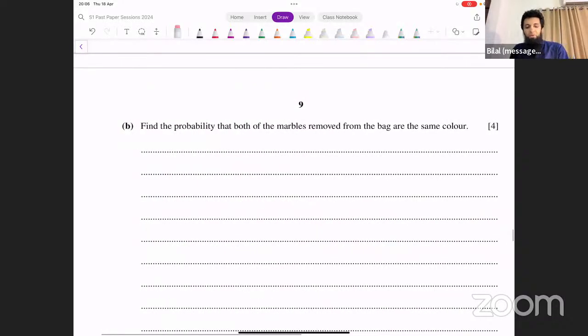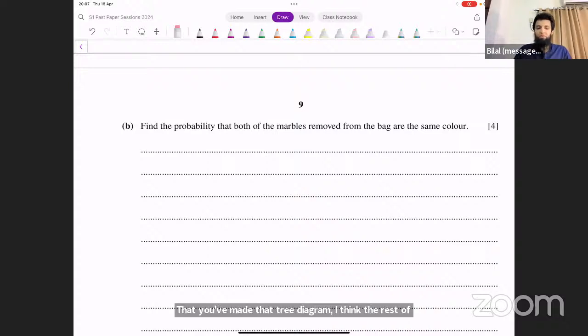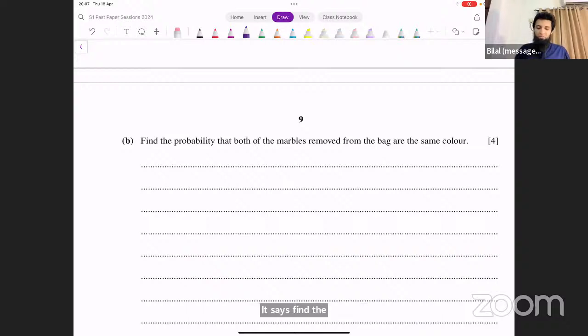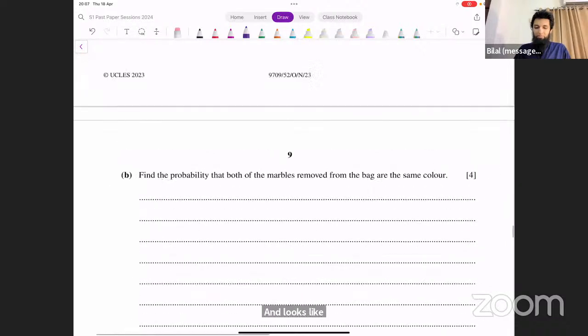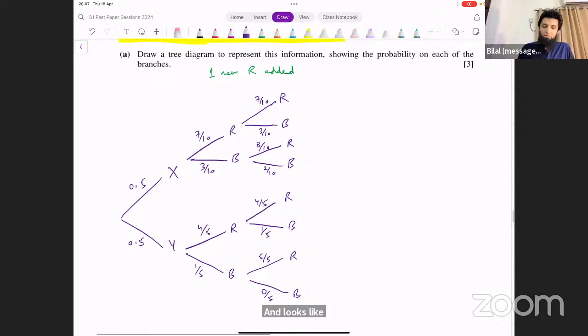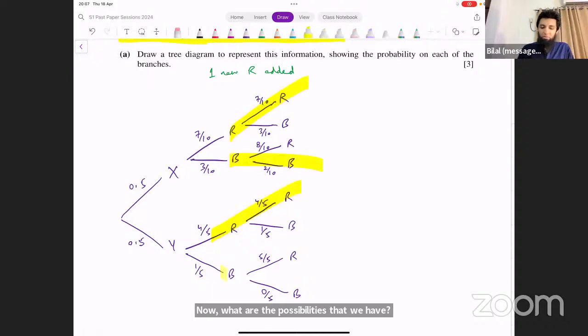Now it says, find the probability that both of the marbles removed from the bag are the same color. Okay, now that you've made that tree diagram, I think the rest of it is not going to be very difficult because the rest is going to be a standard probability question. Now, what are the possibilities that we have? It could either be red, red, blue, blue, red, red, blue, blue. You just add all of these probabilities, and that's going to give you the result.